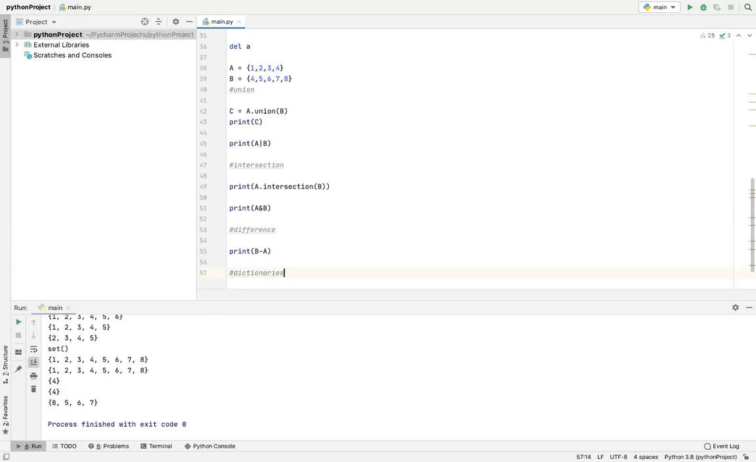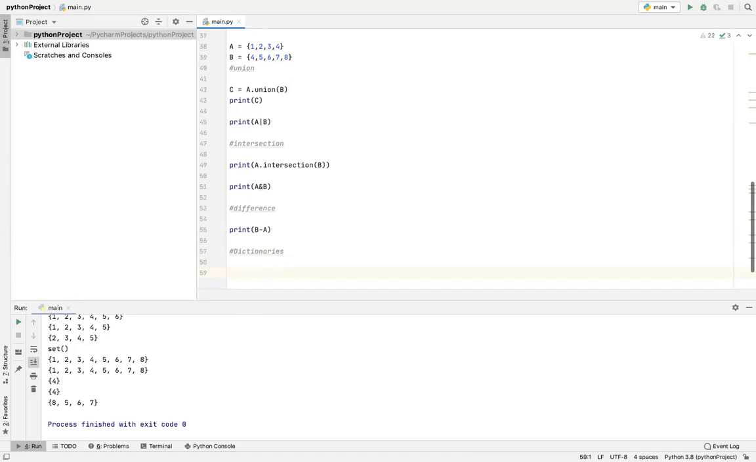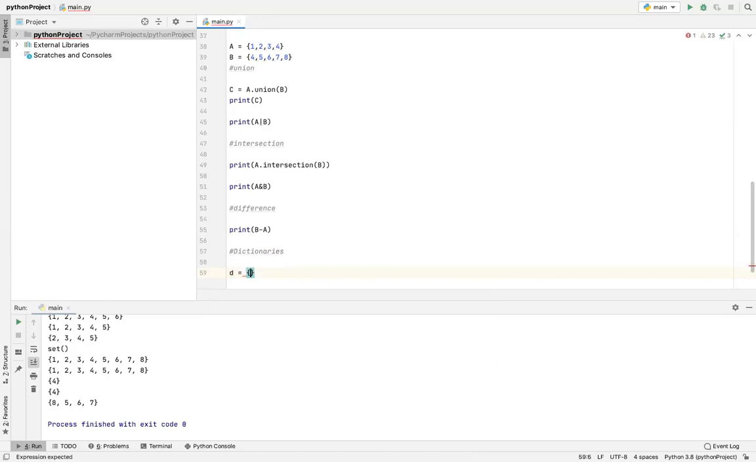Okay, so we are moving to the next data type, which is dictionaries. Dictionaries are a very fun thing. So dictionaries are also declared with curly brackets. However, let me write a dictionary and then I'll show you what it means.